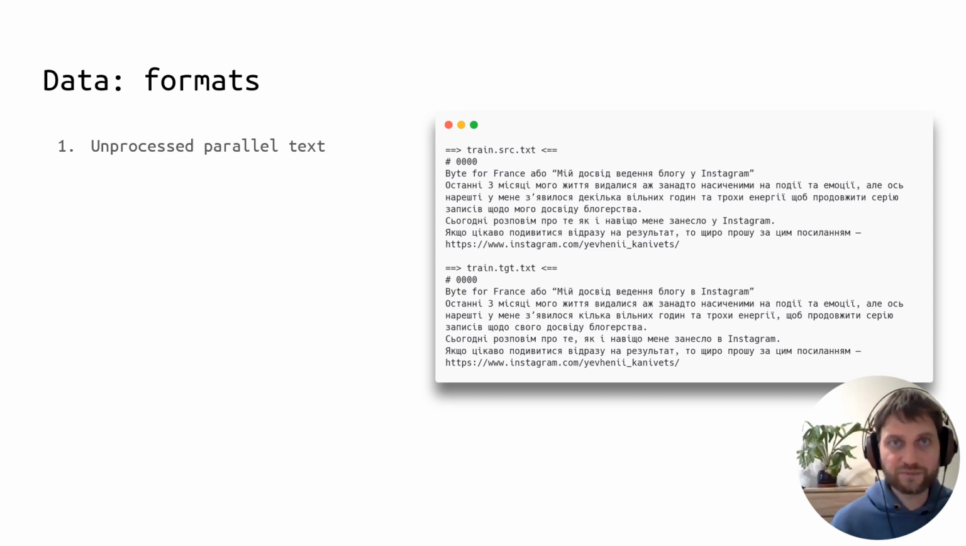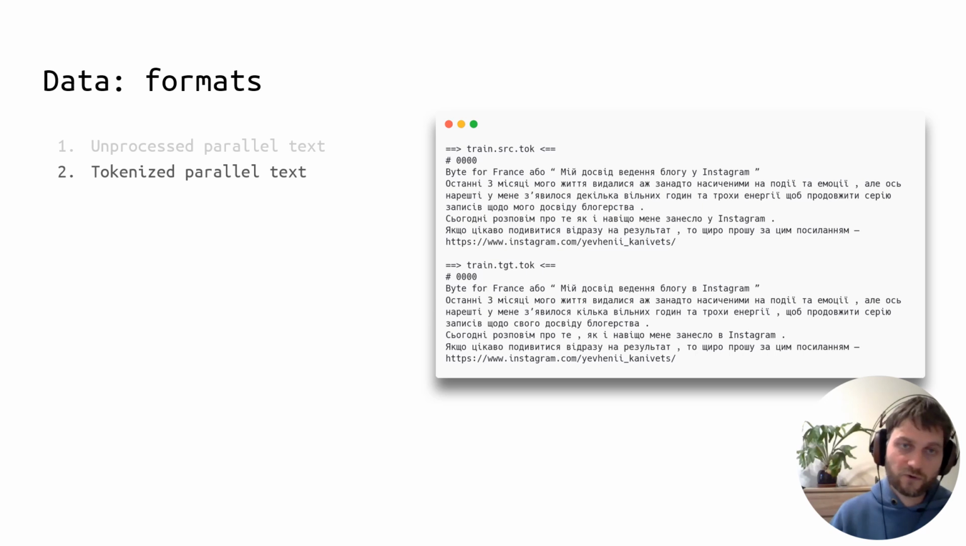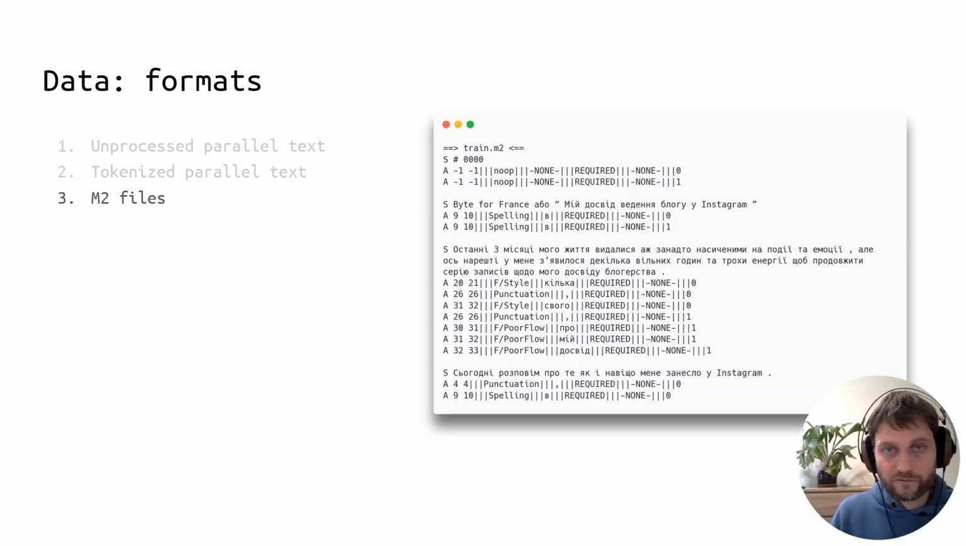We provide participants with lightly preprocessed data in three formats. First, unprocessed parallel text. Here we have the original untokenized data in two files, source and target. Source are texts that contain errors, and target are presumably error-free texts. Second format is tokenized parallel text, same as above, but this time we tokenize the data using the stanza tokenizer. And finally, we provide participants with M2 files.